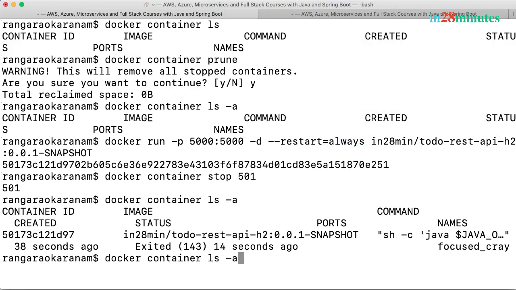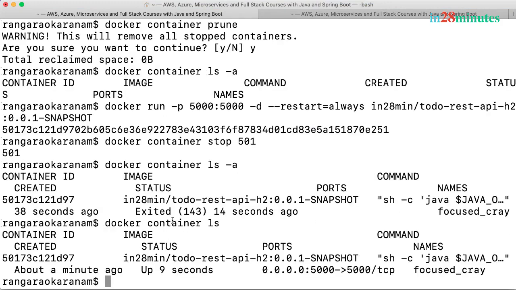That's cool. And now I'm doing a Docker container ls. What's happening? You can see that the status of this container is now running. What happened? This container is automatically started. Because we specified --restart equal to always, whenever you restart your Docker and the Docker daemon restarts, it sees if there are any containers with the restart policy of always. If there are any, it would launch them up.